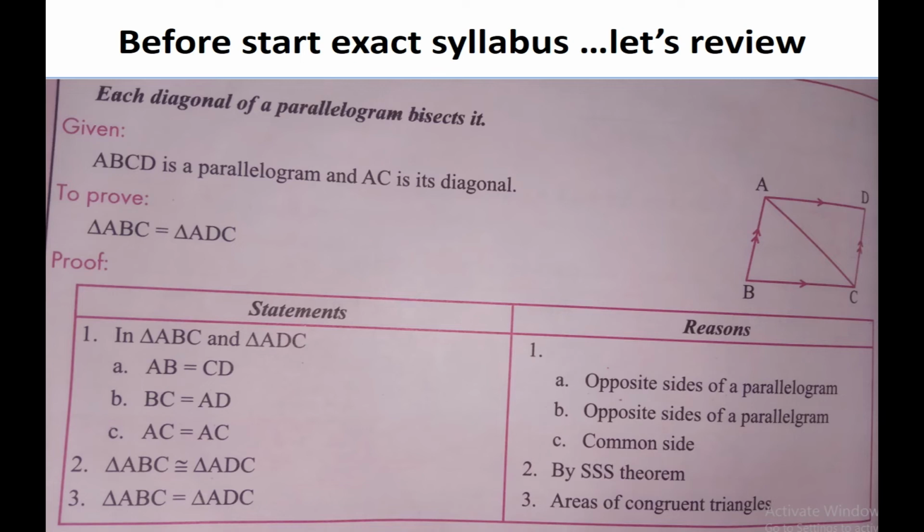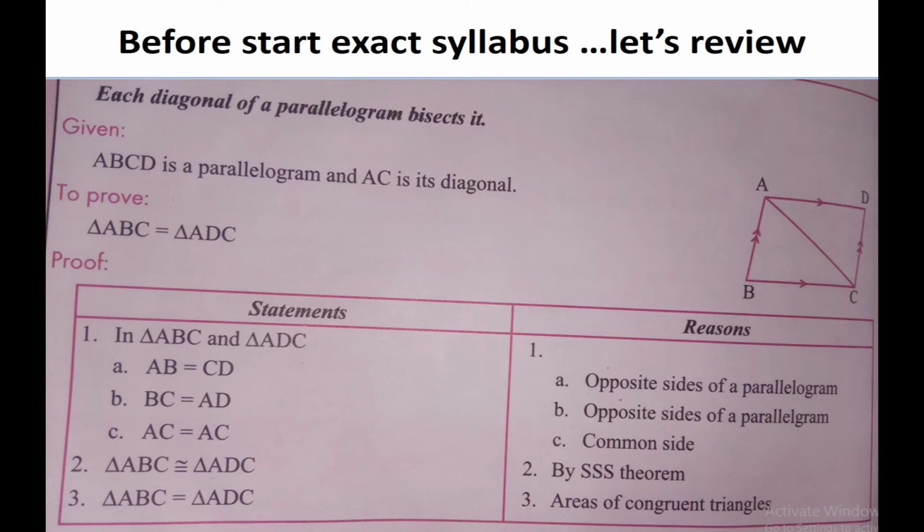See there, ABCD is a parallelogram and AC is its diagonal, where AB is parallel to CD and BC is parallel to AD. That is given; you can write in detail. And what do we have to prove? Triangle ABC equals triangle ADC. For that, proof now, write statements and reasons in this way.